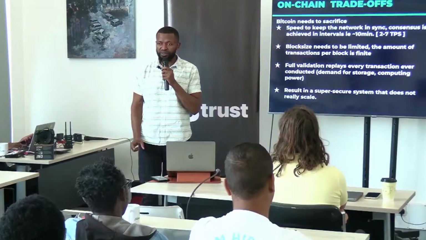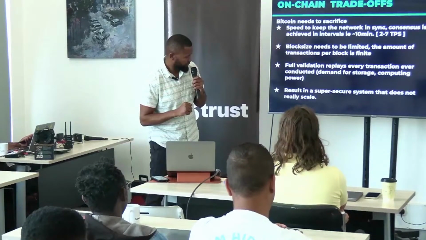Anything else? Oh yeah, and then the thing about security. Bitcoin, we know, is so secure that it's hard to scale it. The only way to have scaled it is to have a layer 2 on top of it, something that still maintains the Bitcoin ethos, the Bitcoin philosophy, in terms of settlement and transaction.